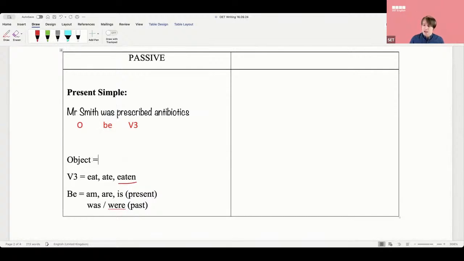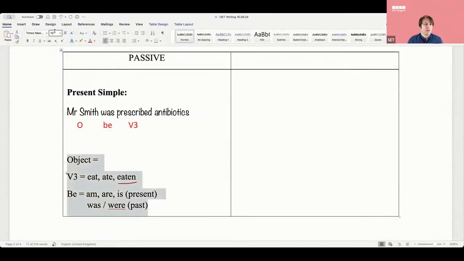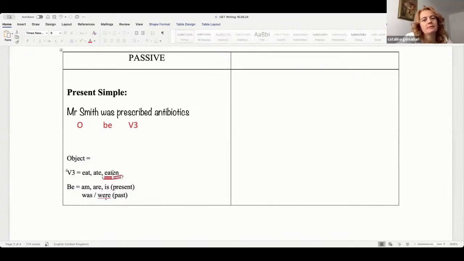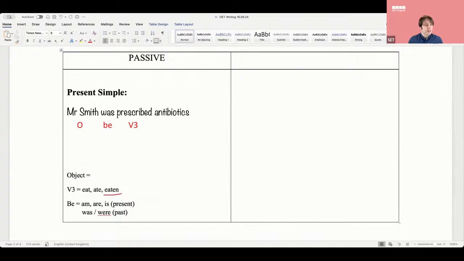What about object? Catalina, what is an object, please? We just started and we said object. The object is the person who made the action. Not quite, actually. That's the opposite.